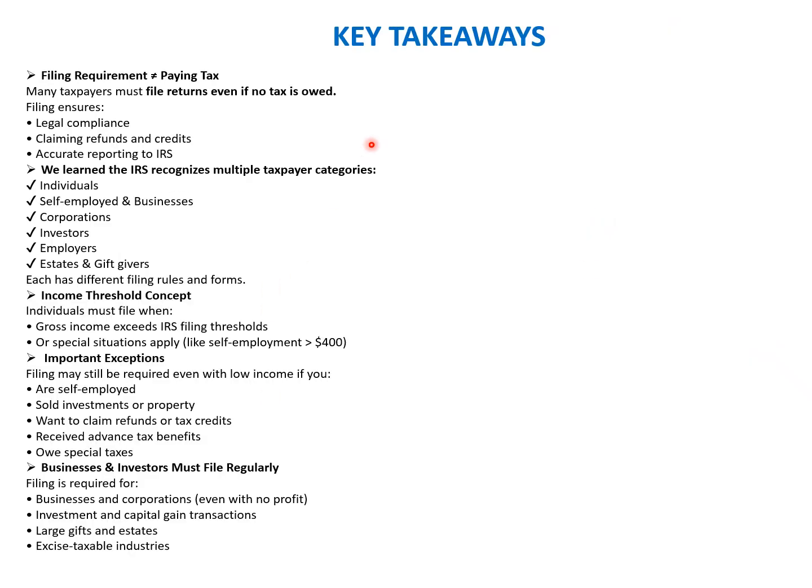Okay, so let's do a quick wrap up of what we have understood in this chapter. We understood the filing requirement. We understood that filing requirement is not equal to paying taxes. Many taxpayers must file the return even if no tax is owed. Filing ensures legal compliance, claiming tax refunds, and accurate reporting to the IRS. We learned the IRS recognizes multiple taxpayer categories, which include individuals, self-employment and business, corporations, investors, employers, and estate and gift givers.